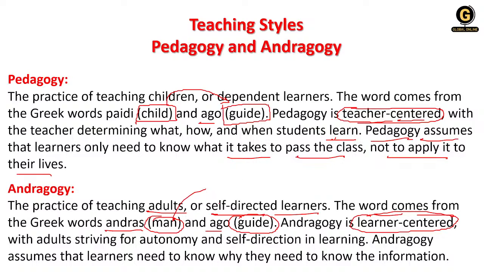With adults striving for autonomy and self-direction in learning. So here the students are more independent. They learn by themselves. They try to solve problems by themselves, based on their memories and facts. Andragogy assumes that the learner needs to know why they need to know the information.